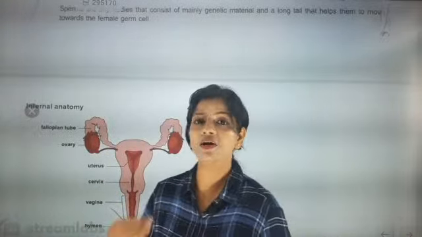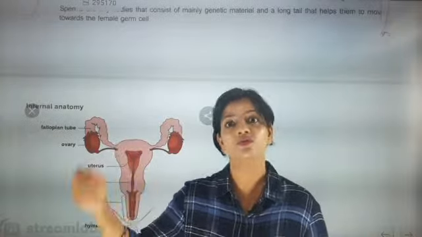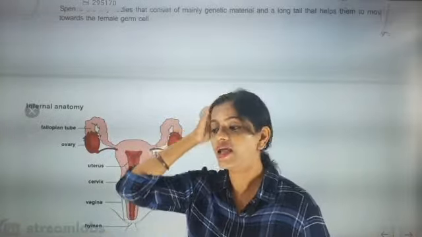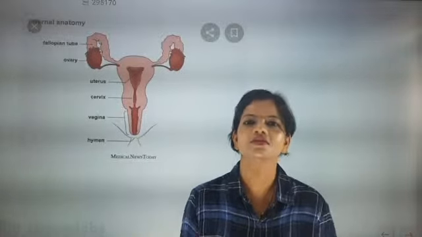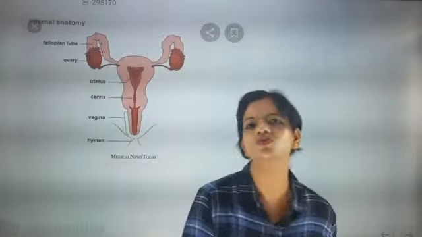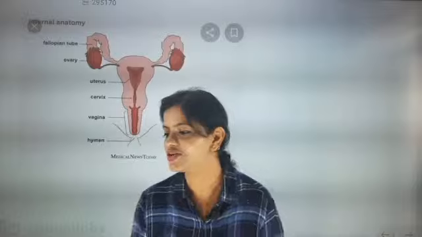So sperms will be competing. How many sperms are there? 3 to 4 million sperms will be there, and any one sperm can get fused with the egg, and after fusion no other sperm can go inside. So the selection is 3 to 4 million to 1.